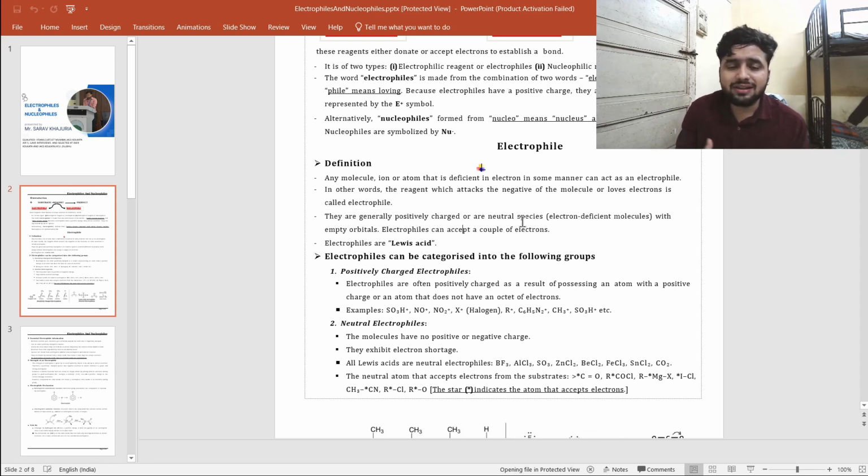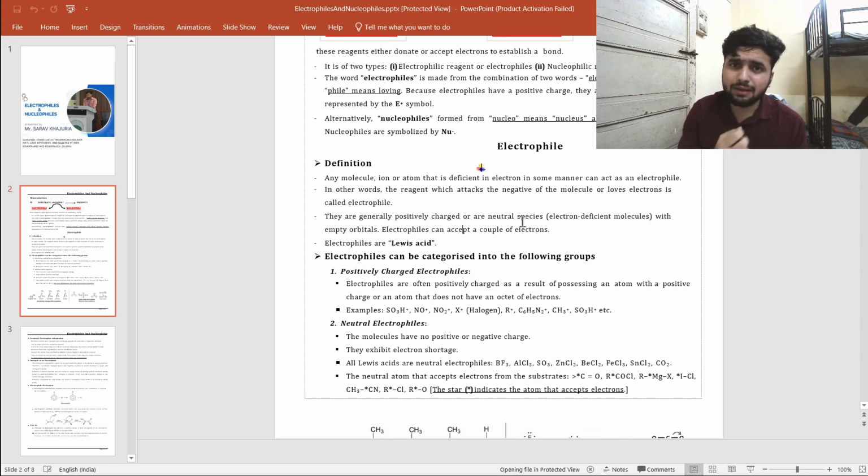What are the conditions for a molecule to act as an electrophile? There are generally two conditions. Electrophile, the word itself says electron loving, so it must be electron deficient. These are the electron deficient species. What we have heard in class 10th, class 9th: what are electron deficient species? Those that do not have a complete octet. They have fewer electrons than their octet, less than 8 electrons. So they are considered as electrophiles.